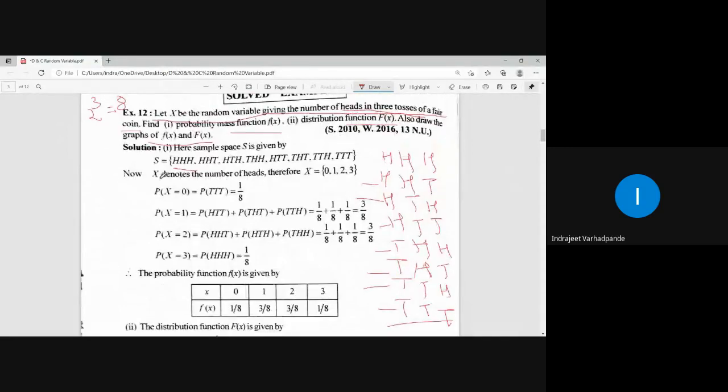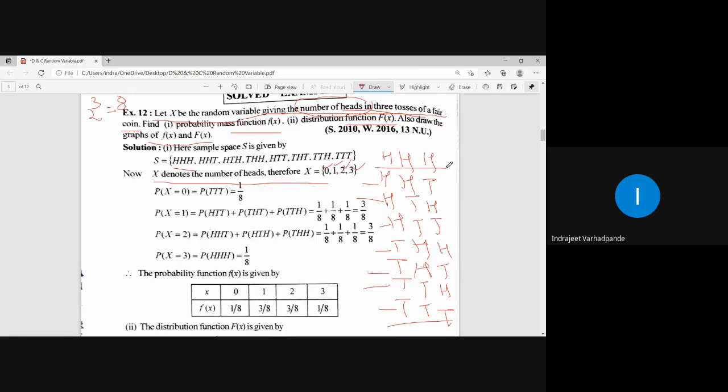So what are the values the random variable is taking? I have to calculate x as a random variable which gives the number of heads in tossing of a coin. So what are the possibilities for heads to come out? Either it will be 0 heads, 1 head, 2 heads, or 3 heads.